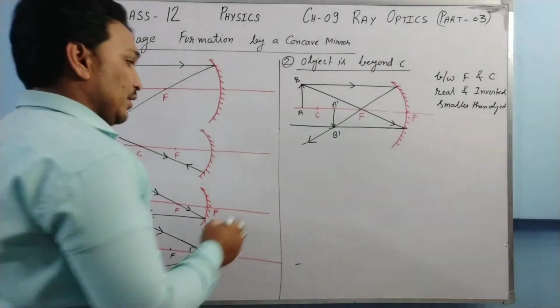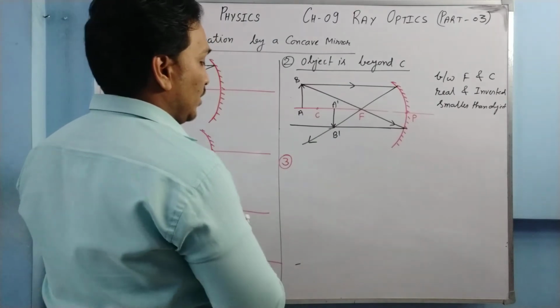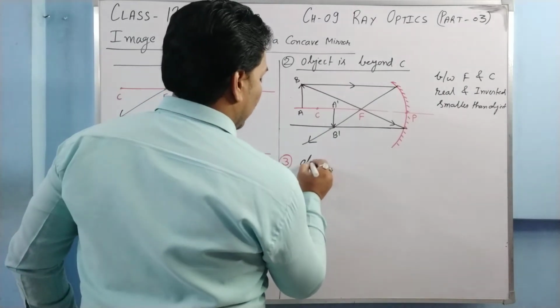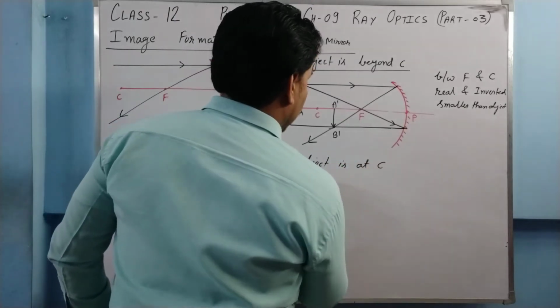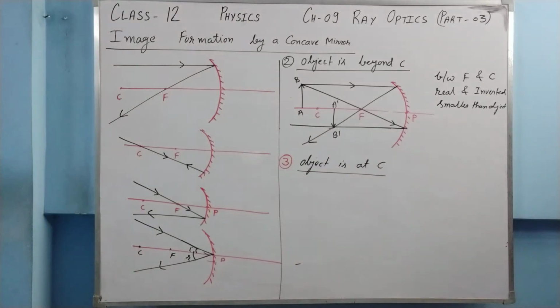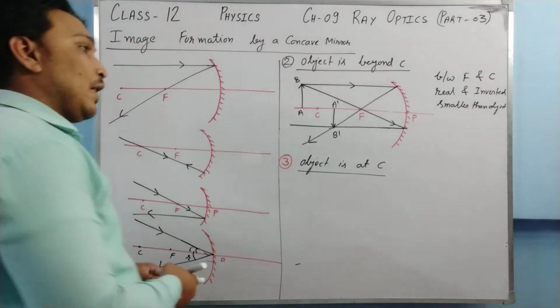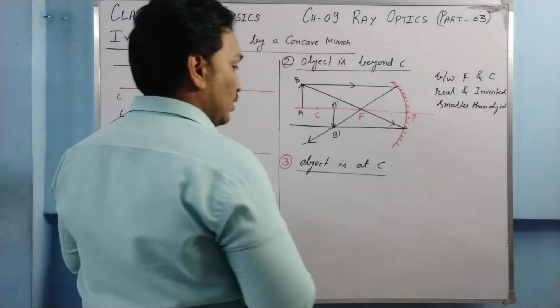Now the third case is when the object is at C. The object is at the center of curvature. So for that, first of all let me make the mirror.